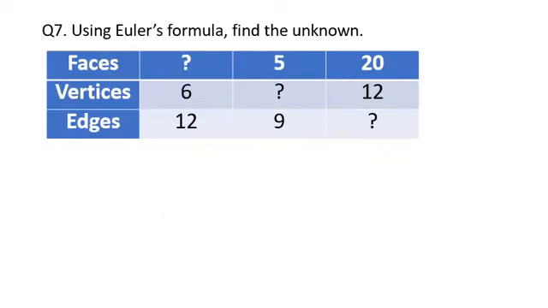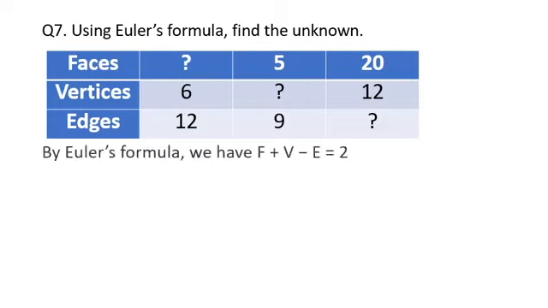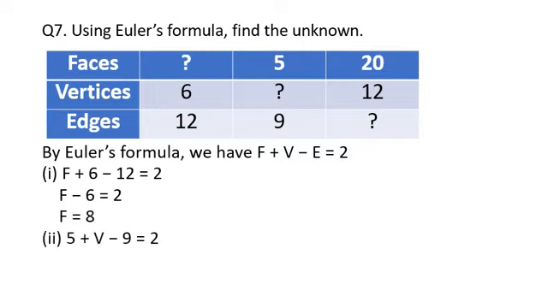Coming to question number 7. Using the same concept, that is Euler's formula, we need to find the unknown. Where the question marks are given, you need to find the unknowns. So by Euler's formula we have F plus V minus E is equal to 2. In the first case, F we need to find out. You can take here any variable, or you can take F also. So F plus 6 minus 12 is equal to 2. So after solving you will be getting F is equal to 8. So faces are 8 in the first case.